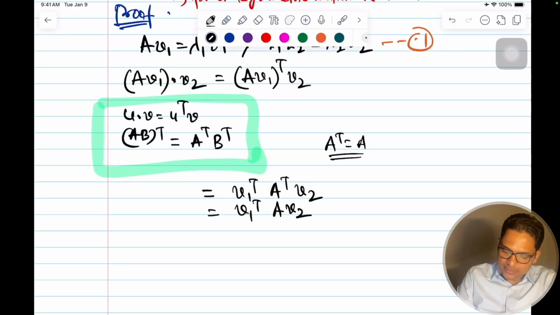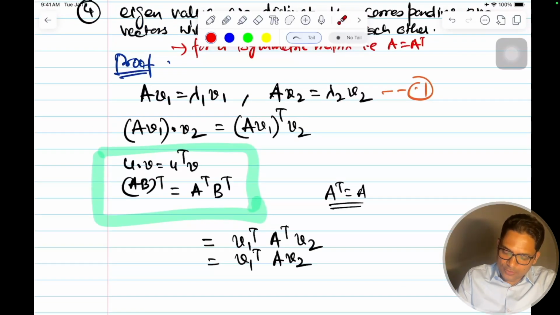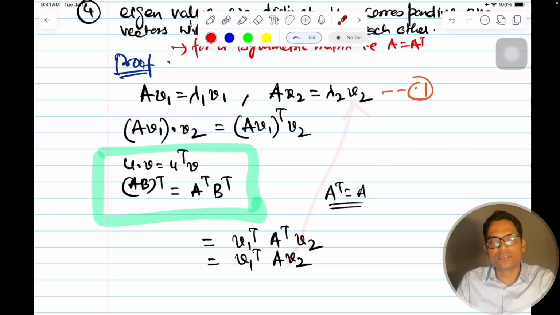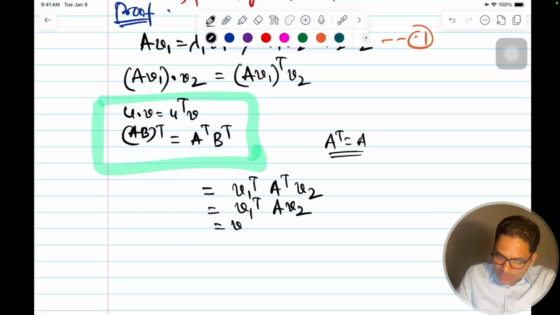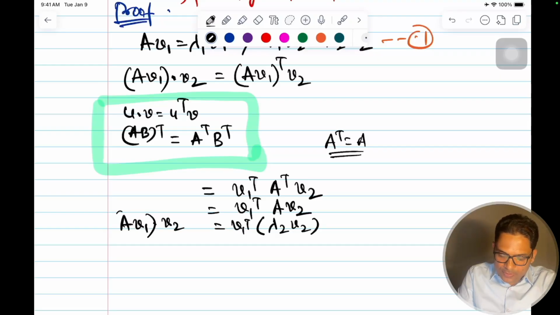What is A v2? Can we write it as lambda 2 v2? This is the scaled version: if I apply A, it will scale it. So this is equal to v1 transpose lambda 2 v2, and this is Av1 dot v2, which is what we are calculating. And what is Av1?